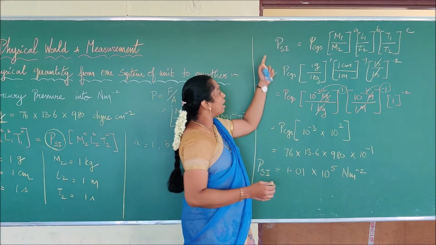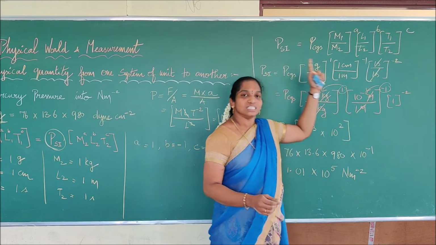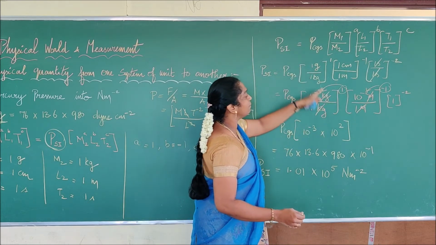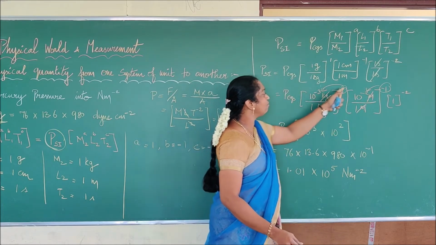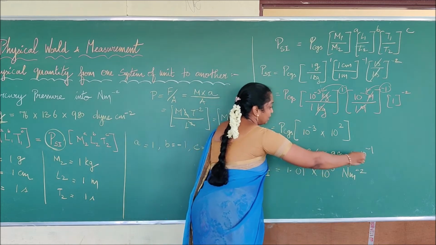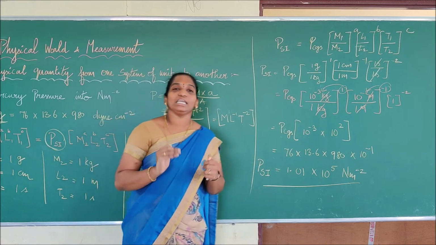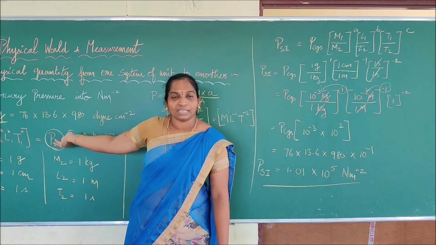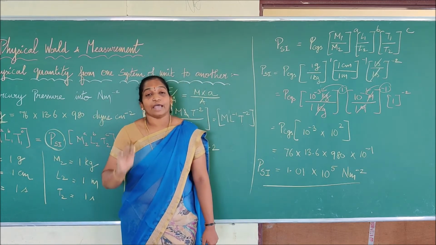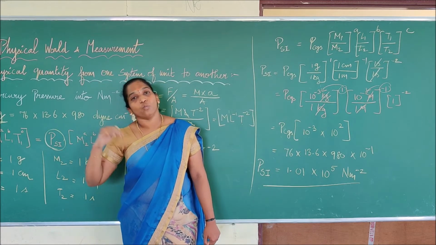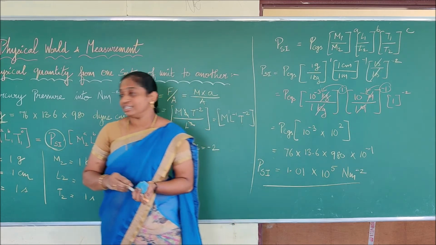So what we have done, we have divided the term M, L, T and we have substituted the values in respect to CGS and SI, and we have converted the gram in terms of kilogram and centimeter in terms of meter, and we have cancelled the unit and we have multiplied the product. So we have multiplied and therefore the term has been given in terms of SI. So we can easily convert the CGS value to an SI value. Right? So this is where the dimension has been very useful in converting one physical quantity from one system to another system. So again I will recall it, listen to it. Right?